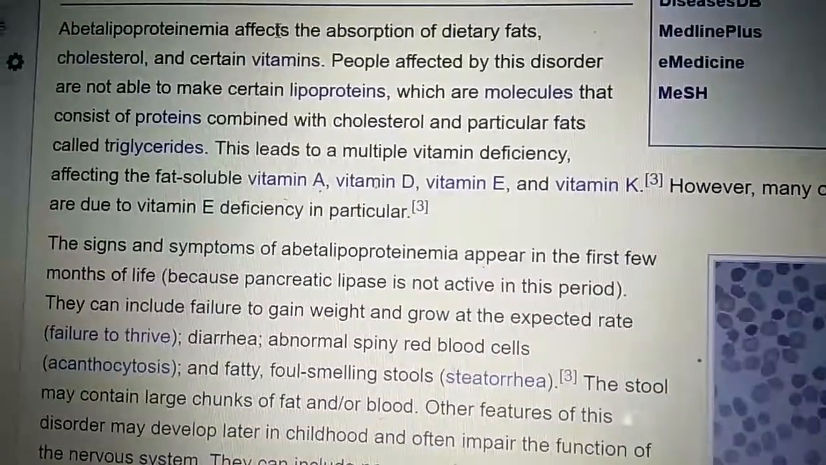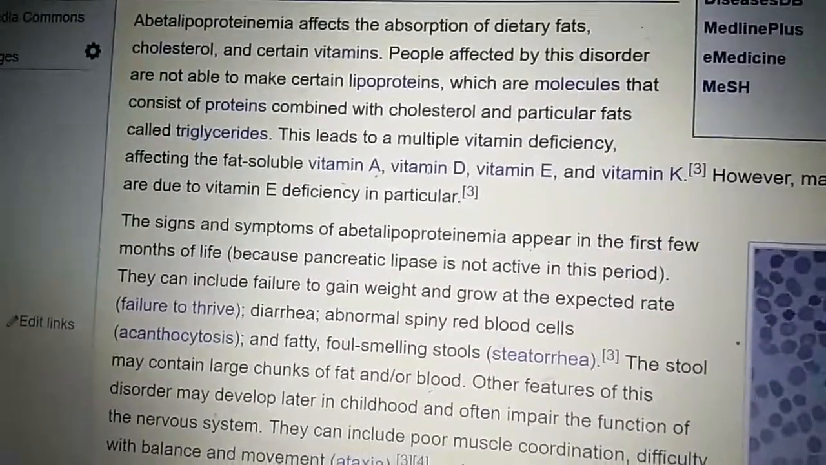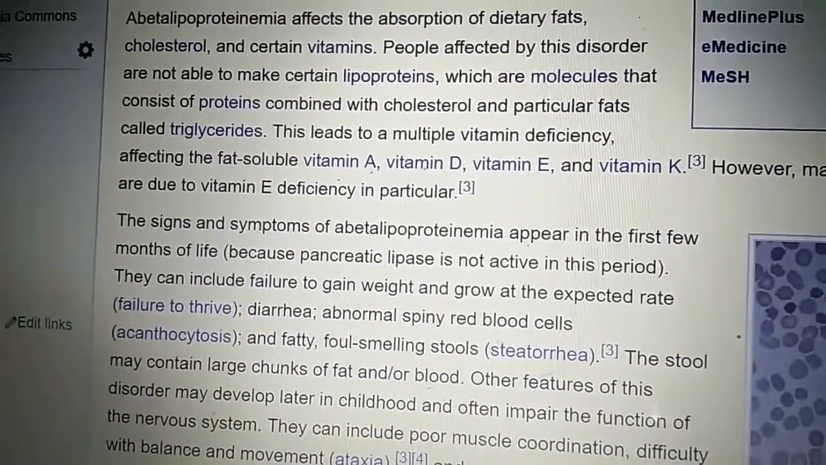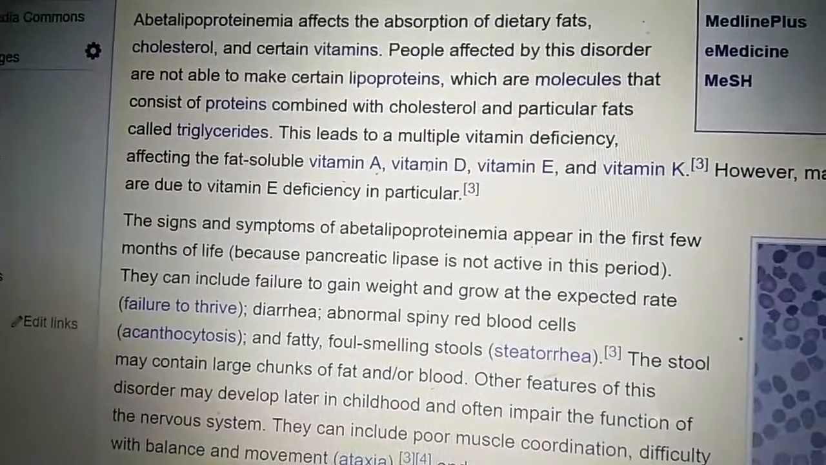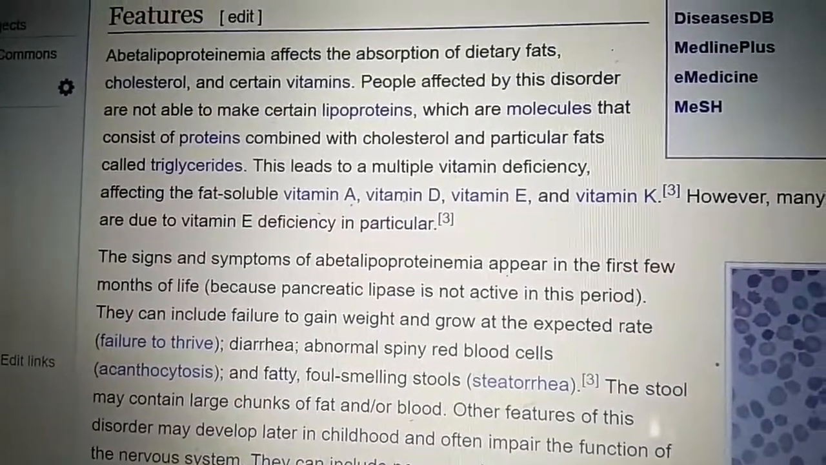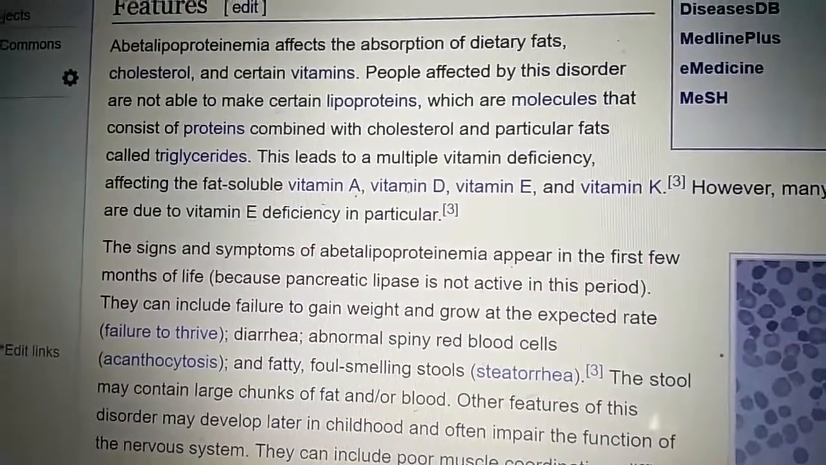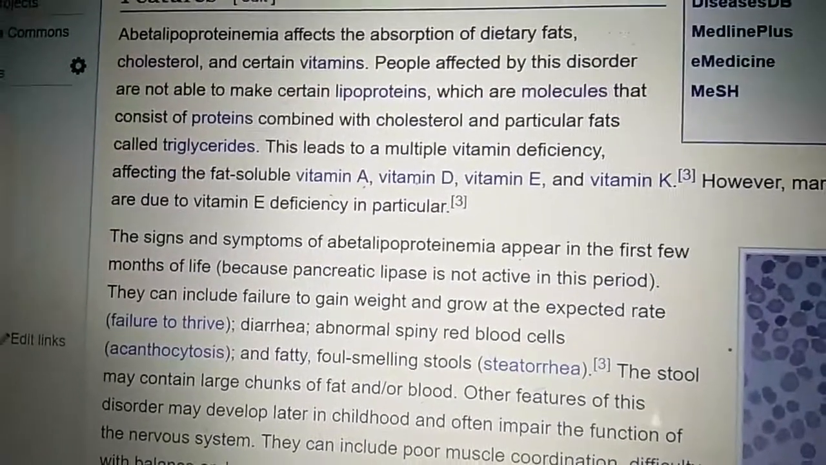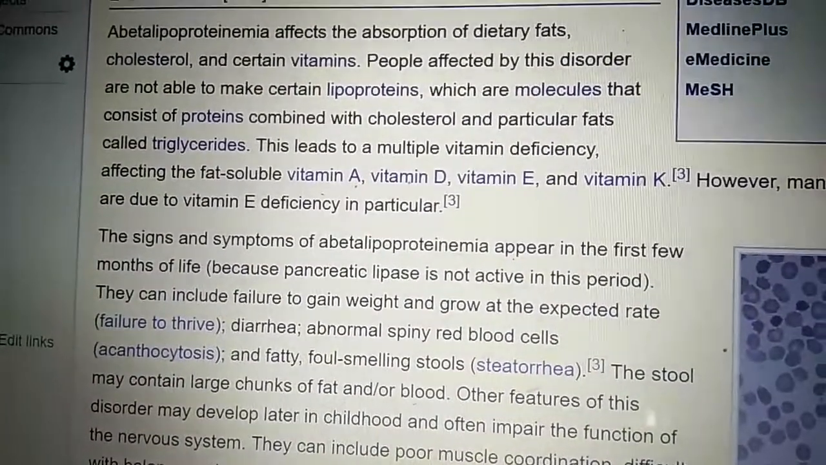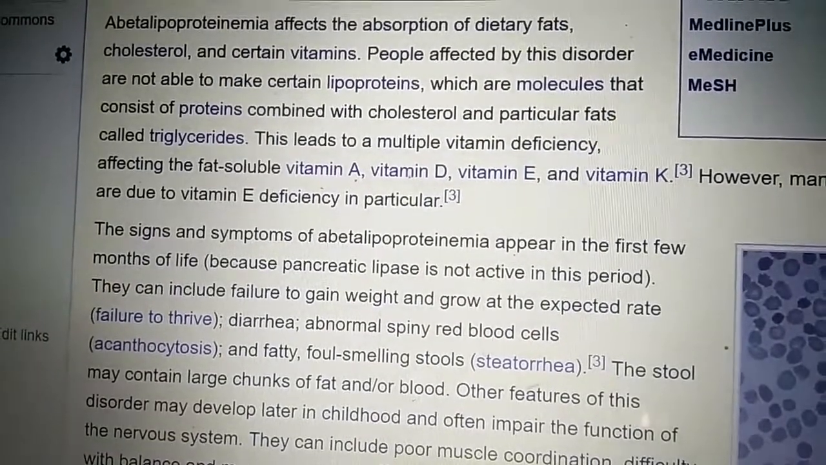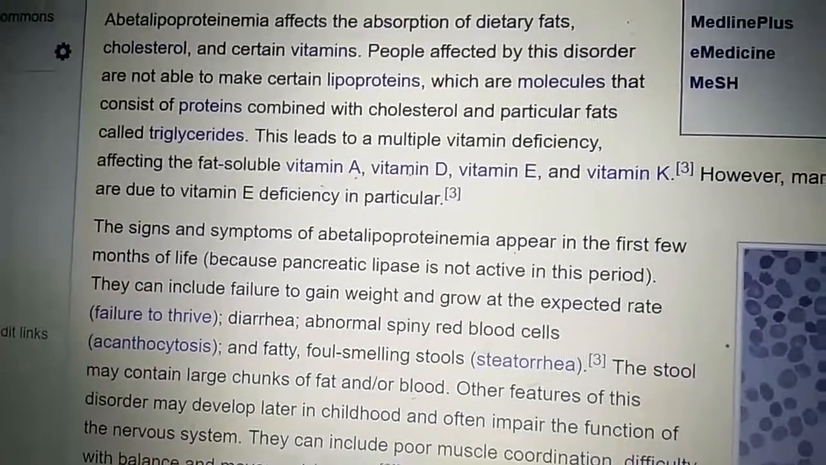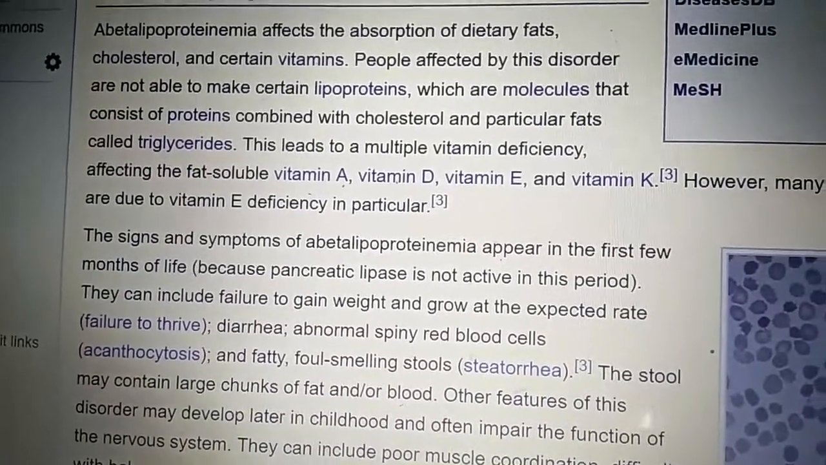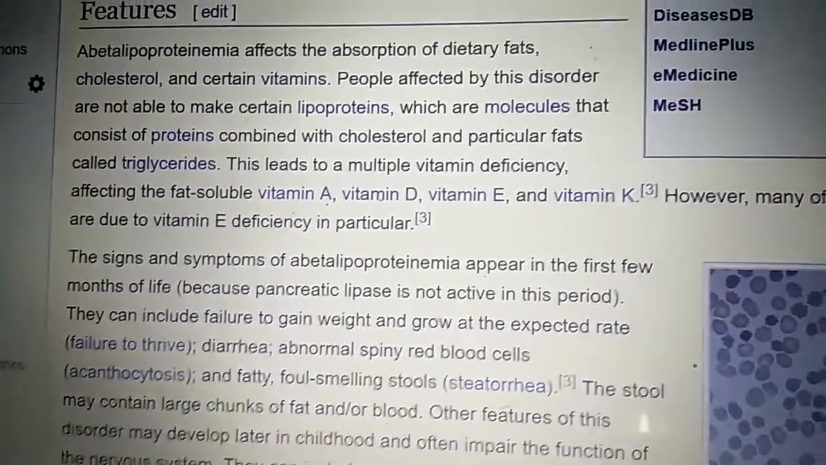Abetalipoproteinemia affects absorption of dietary fats, cholesterol, and certain vitamins: A, D, E, K. People affected by this disorder are not able to maintain lipoproteins, which are molecules that consist of proteins combined with cholesterol and particular fats called triglycerides. Did you get it? People affected by abetalipoproteinemia cannot make lipoproteins. No? Then lipoproteins are molecules that have proteins, cholesterol and triglycerides. You may already know about lipoproteins.